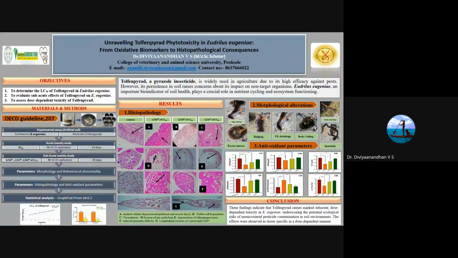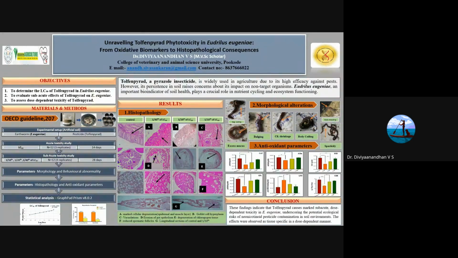First, the histopathology: control, 1/40th of the LC50, 1/20th of the LC50, and 1/10th of the LC50. There was not much difference between the control and the vehicle control of the subacute groups. A denotes marked cellular degeneration, which includes the epidermal and muscular layers. B denotes goblet cell hyperplasia, which is a reason for the excess mucus production. And E denotes the degeneration of the chloragogenous tissue; the earthworm doesn't have a liver, so the chloragogenous tissue acts as a liver and filters toxins.